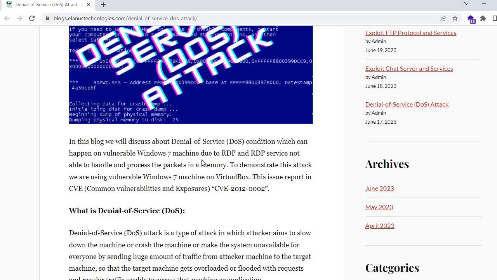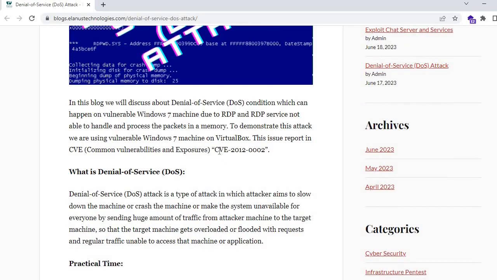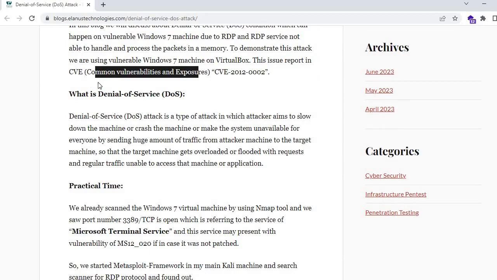First we will discuss and demonstrate this attack. We are using a vulnerable Windows machine on VirtualBox, and this issue is reported as CVE-2012-0002. CVE is the full form of Common Vulnerabilities and Exposures. What is a denial of service attack?